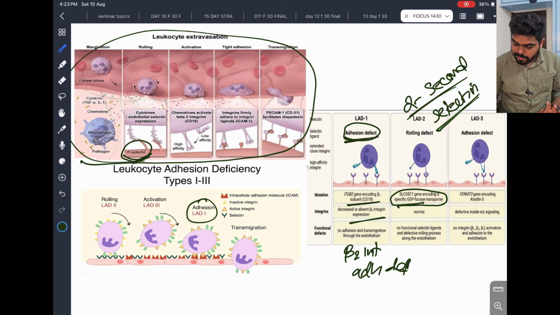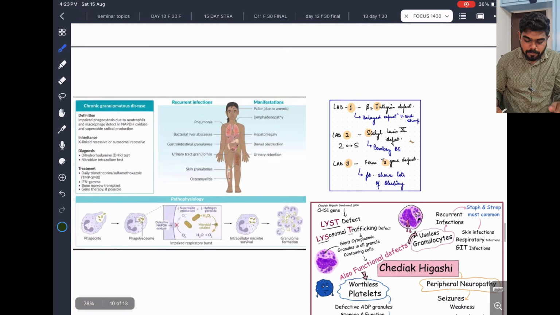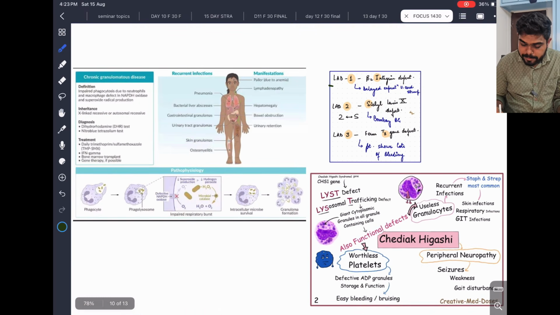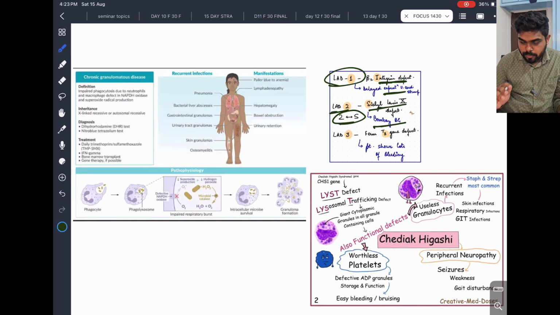That's all. LAD3 is not needed, we leave it. LAD1 and 2 are very important. LAD1 is the integrin, adhesion part problem, and LAD2 is nothing but the rolling problem. Second, 2 for selectin, P-selectin for rolling, which is important. Now LAD1: beta 2 integrin, delayed separation of umbilical cord, that term will be there. LAD2: 2 for S for sialyl-Lewis, and Bombay blood group also, that is related to the fucose transporter we described. LAD3, no need to study, leave that.